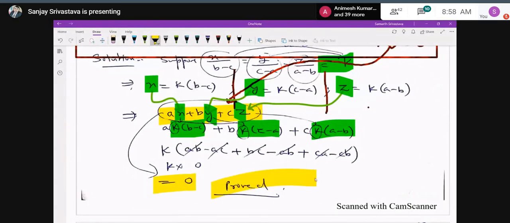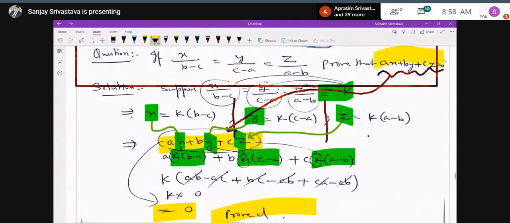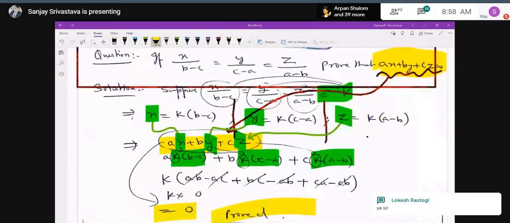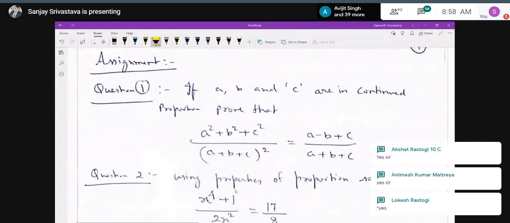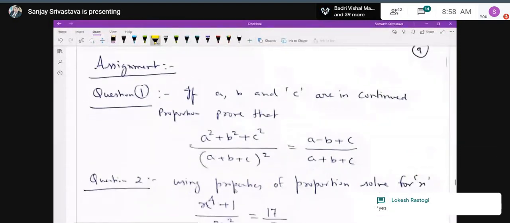Have you understood properly, boys? That k method is very, very important. Yes, sir. Have you all understood properly? Yes, sir. Okay. So, on the basis of this, I'm just giving you an assignment also. See the assignment part.